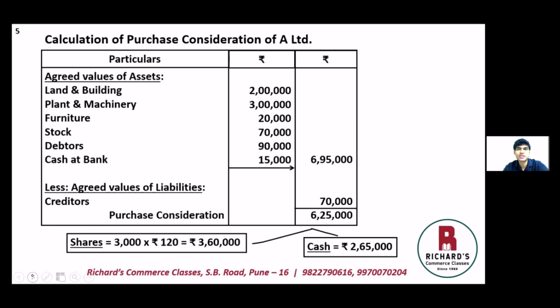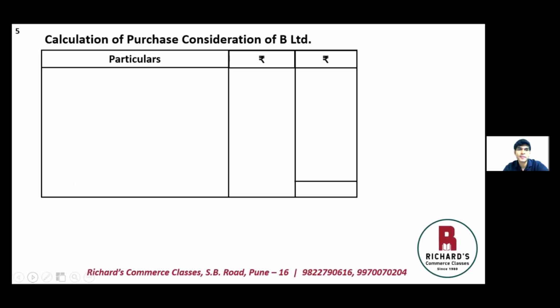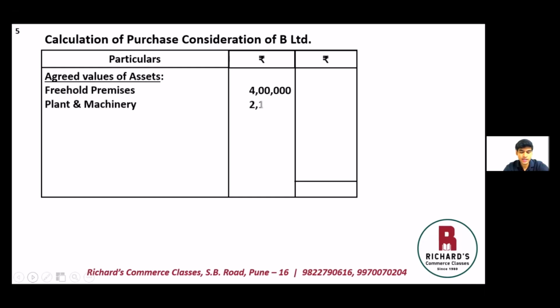Similarly, let us calculate purchase consideration of B Limited. Again, taking all the values from the balance sheet, we have the first one as freehold premises, 4 lakhs. The next is plant and machinery, 2,10,000. Then we have stock, debtors, at 1,90,000. Adding up the assets here, we get